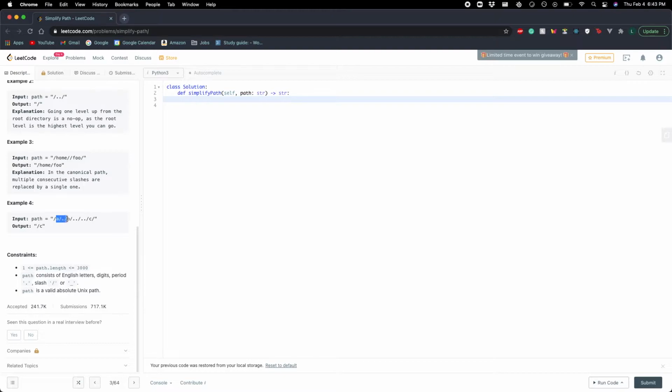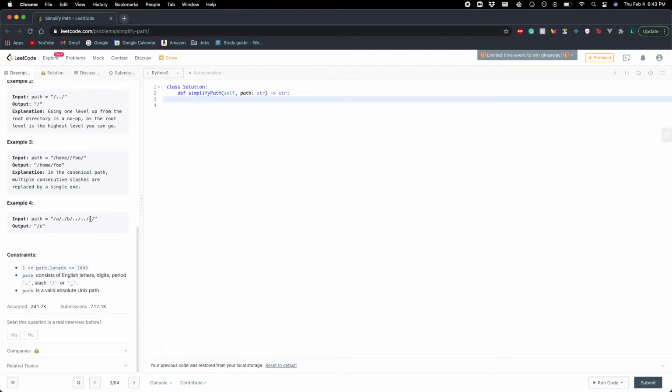We're still in A. But now we change from A to B, and then there's two periods, which move us up a directory. So now we go from A/B to just A, because that's what the double period does. It basically removes the last directory. So once we're up here, we're only at A. And now we see another two periods. Since we're just at /A, those two periods take us out of /A, and put us in just slash.